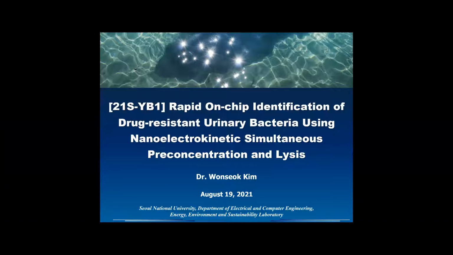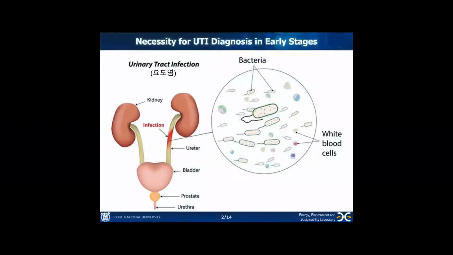In this presentation, I am going to introduce Nanoelectrokinetic sample-to-answer device that can rapidly and precisely detect bacterial infectious disease. Pathogens can be divided into two categories. One is a virus, the other is a bacterium. Viruses are about 100 nanometer or less. Bacteria are about 1 micrometer. In this study, we used bacteria which are more easily observable.